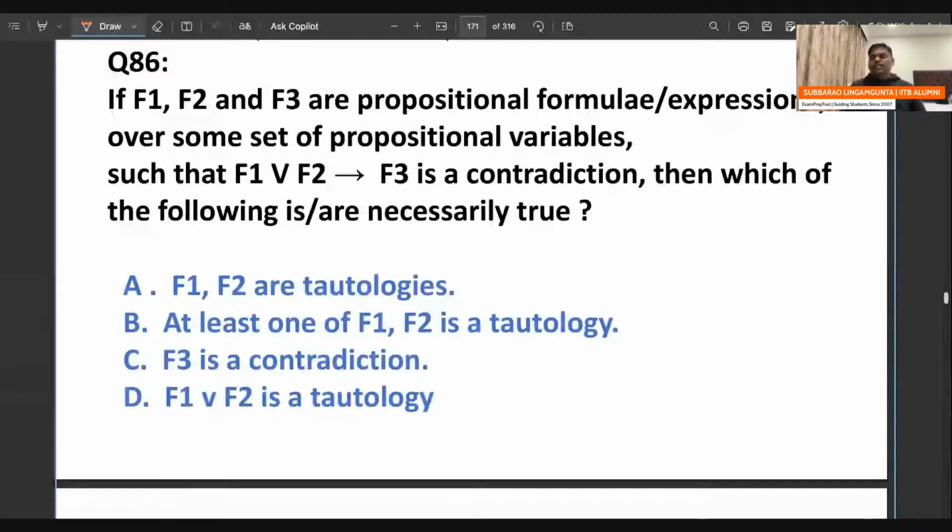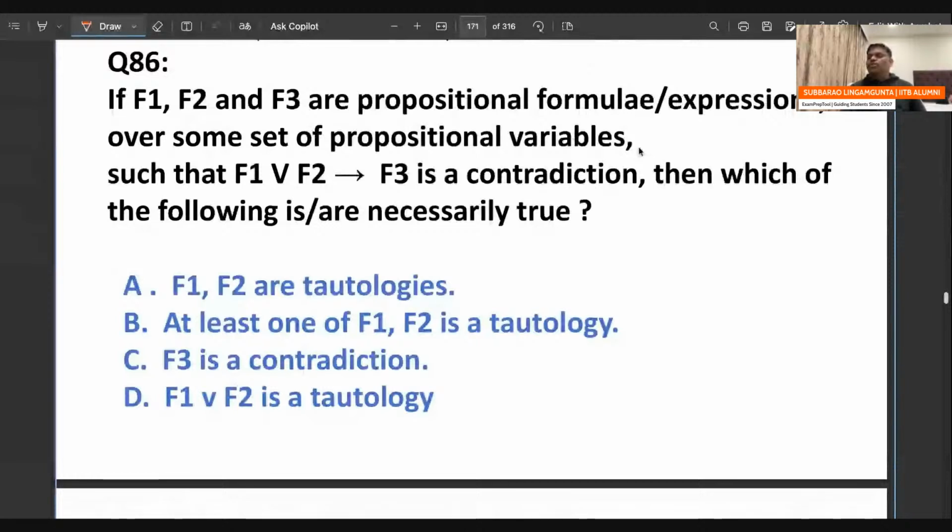If F1, F2 and F3 are propositional formulas or expressions over some set of propositional variables. Remember, F1, F2, F3 are propositional expressions. They are not variables. They are expressions over some set of propositional variables.